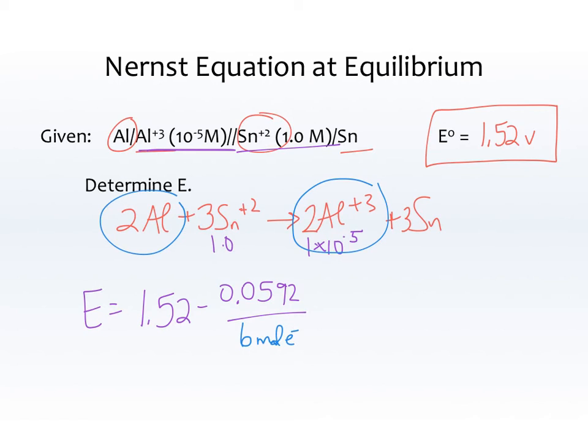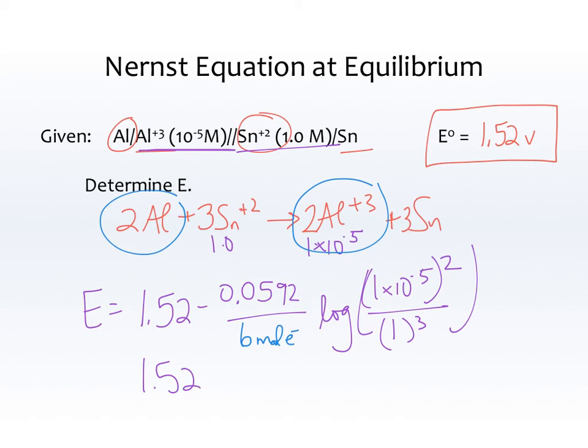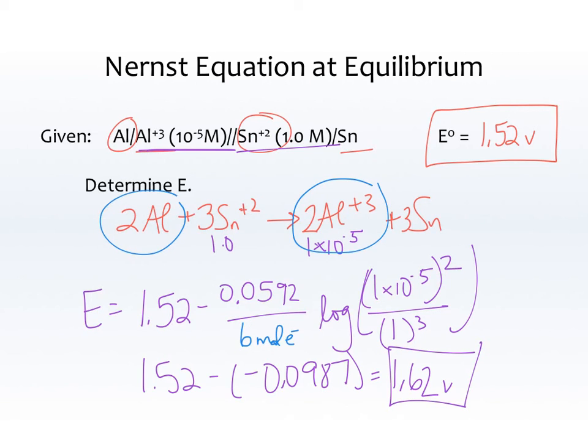Then we have log, and now I'm going to plug in the numbers. That's 1 times 10 to the negative 5 squared over 1 cubed. And then we will solve. 1.52 minus negative 0.0987. And we have 1.62 volts. All right, so there is my E, my non-standard E.